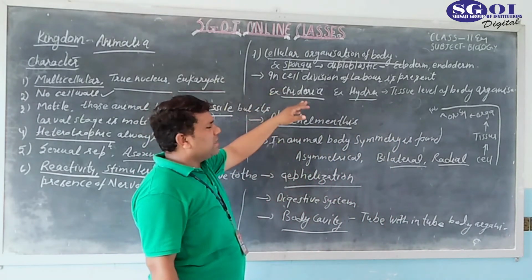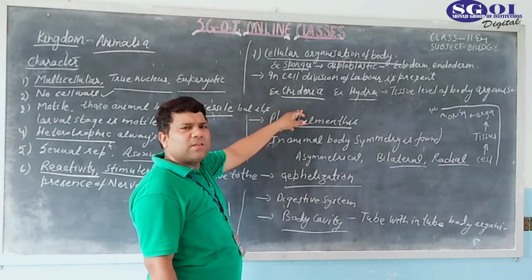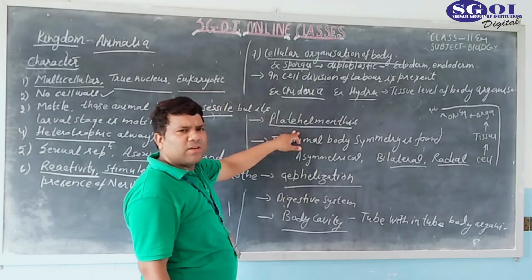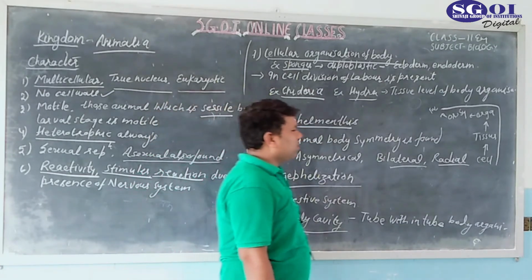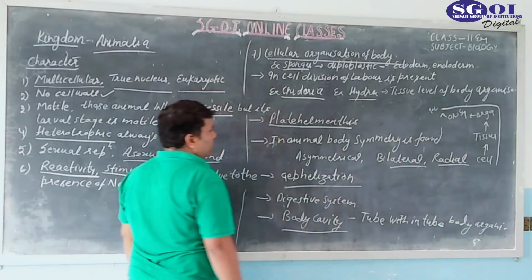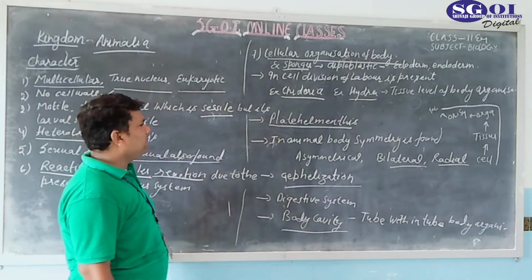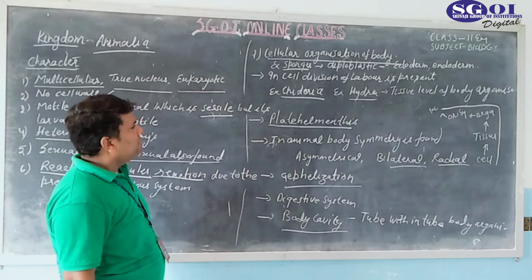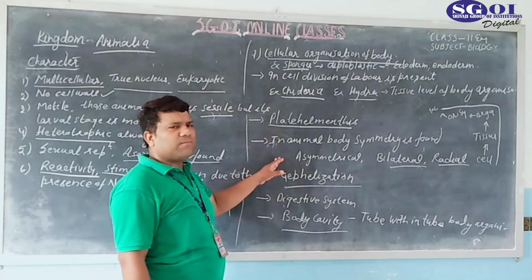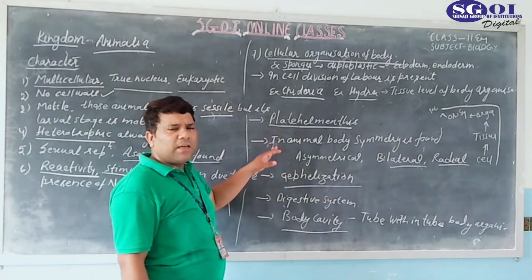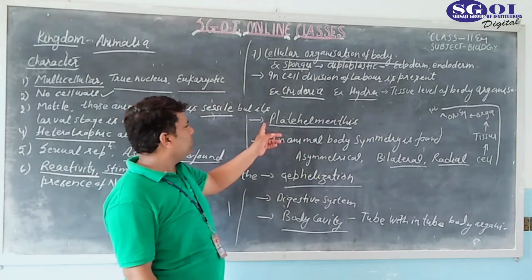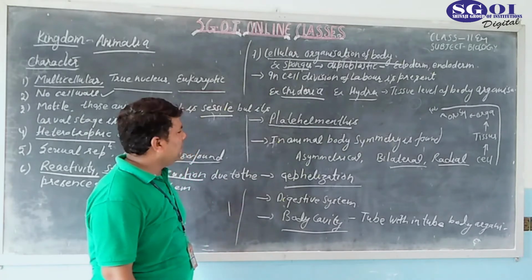After Cnidarians, Aschelminthes come, and after Aschelminthes, platyhelminthes type organisms come. These platyhelminthes organisms are actually called flatworms. What do we call platyhelminthes? They are called flatworms. And in this type of worm, these are actually triploblastic animals. It means that here three layers are formed: ectoderm, mesoderm, and endoderm. It means that individuals are formed by the three embryonic layers. The first triploblastic animal is platyhelminthes.